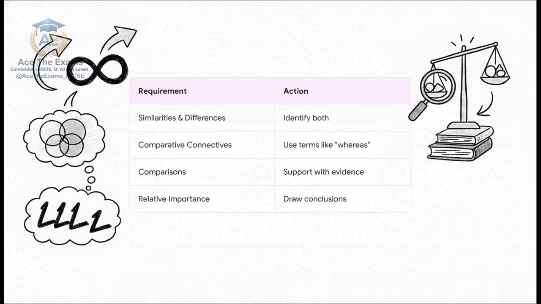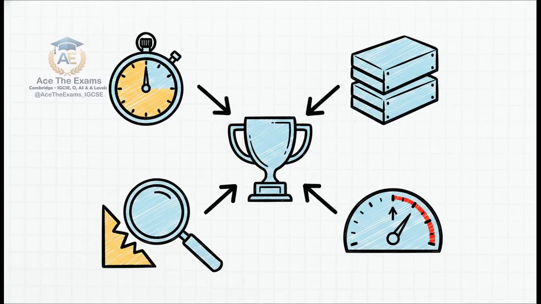Draw conclusions on their relative importance, and always support those conclusions with specific context from the provided scenario. When a paper demands a justified recommendation, you must systematically assess these 4 specific elements to secure the top band.